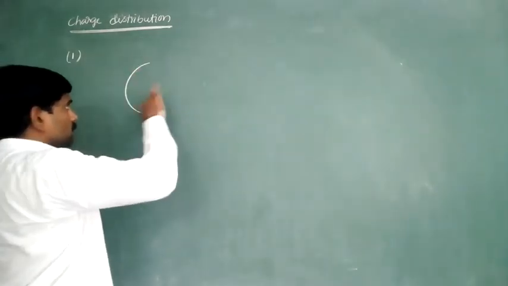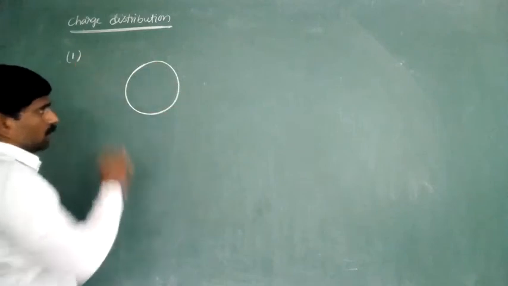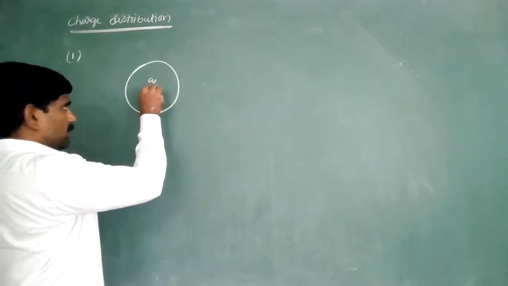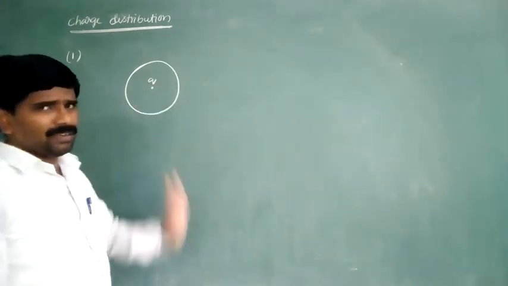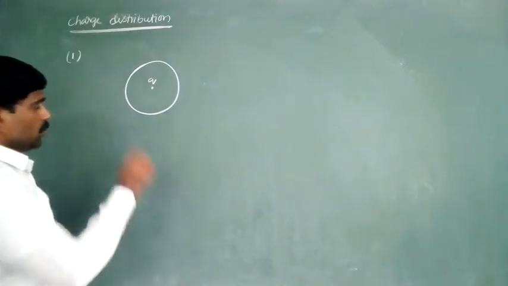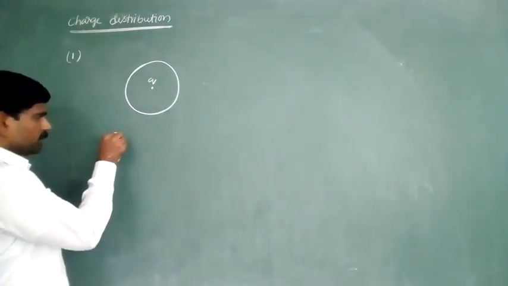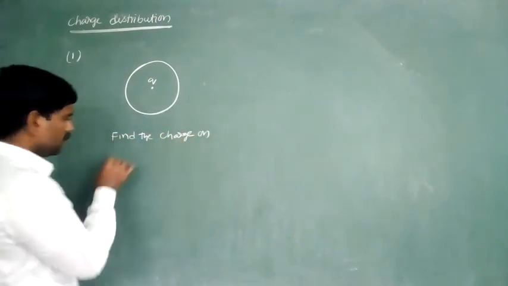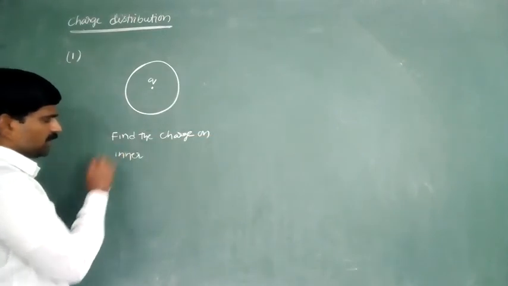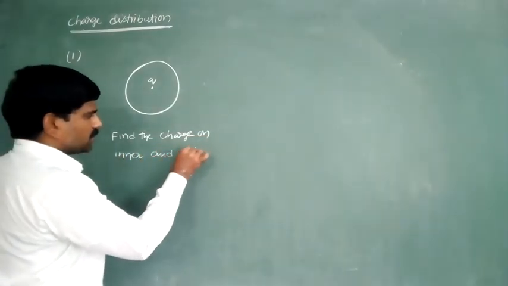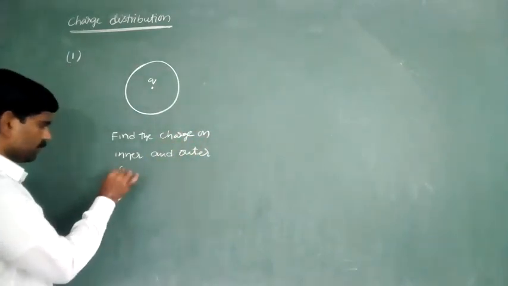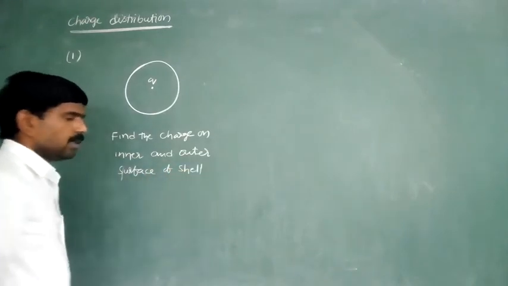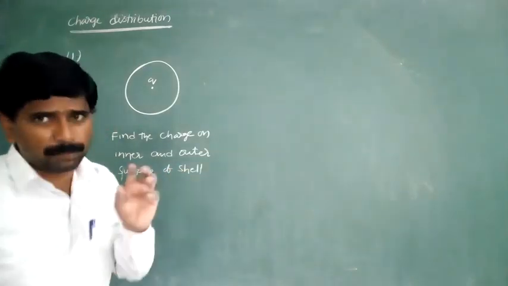Here I am taking a spherical shell. If a charge, say small q, is placed at the center of the shell or maybe inside of the shell, find the charge on inner and outer surfaces of the shell. Inner and outer surface of shell. This is a simple problem.